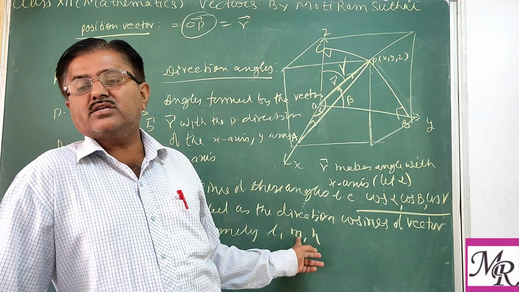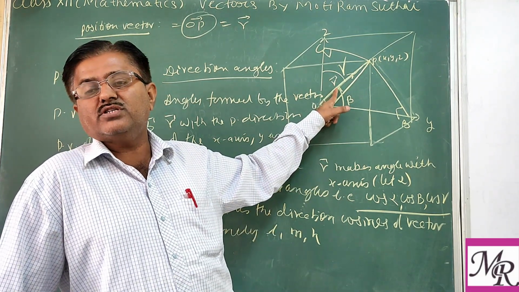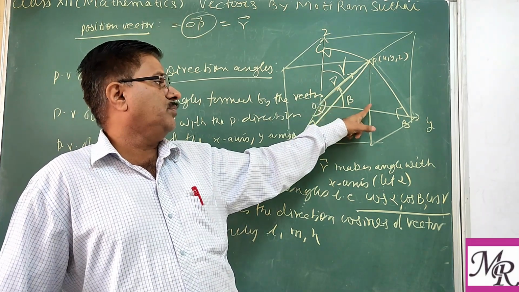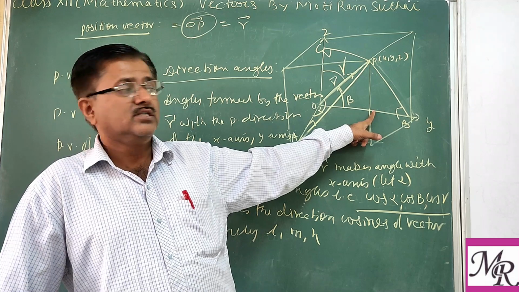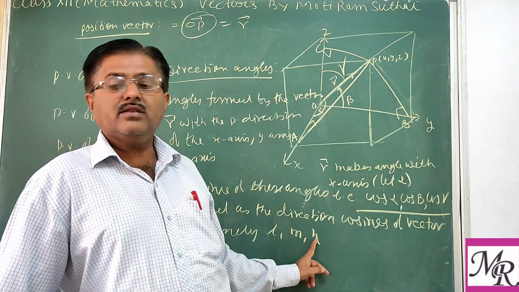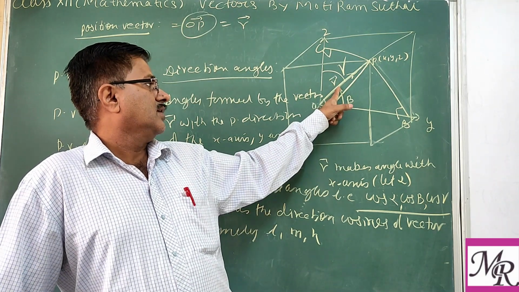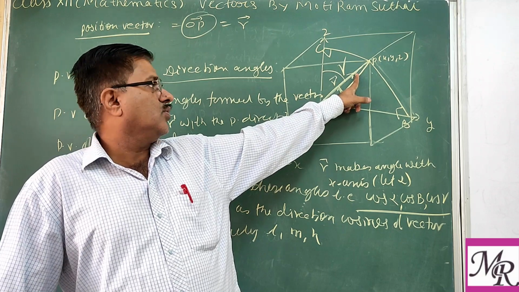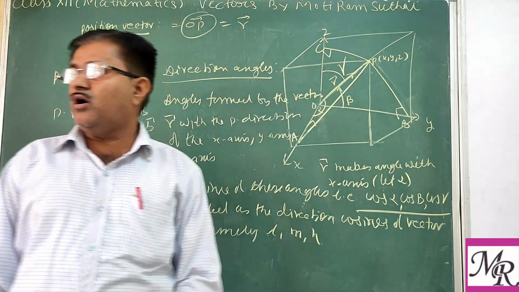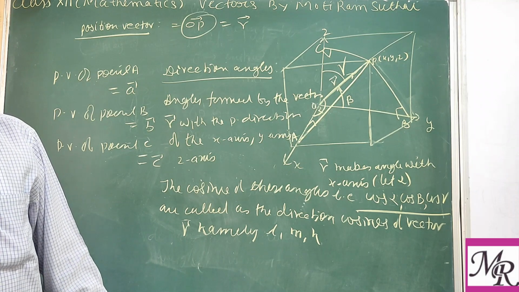This is also a direction cosine, formed by the position vector r with the positive direction of the y-axis. Similarly, what is N? It is also a direction cosine, formed by the position vector r with the positive direction of z. So these are known as direction cosines.